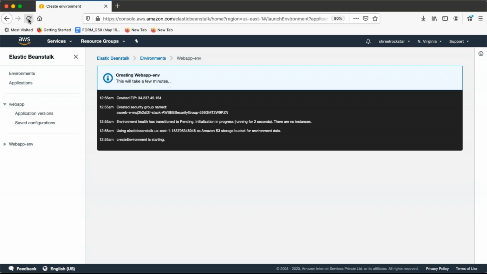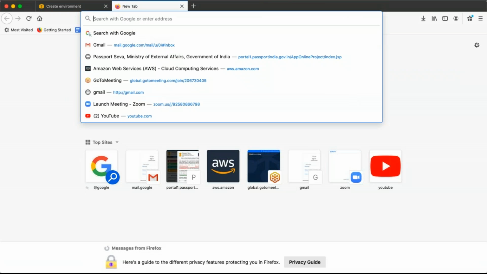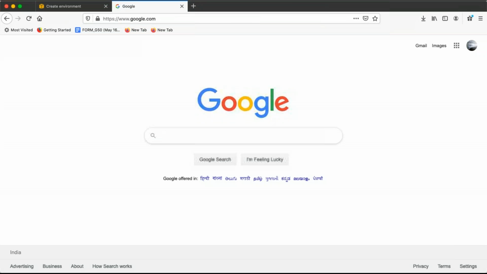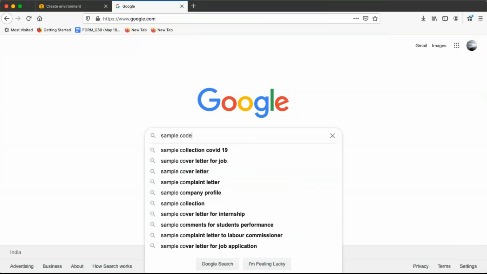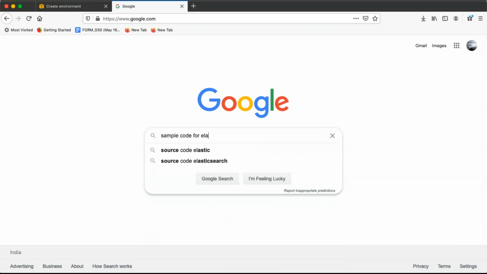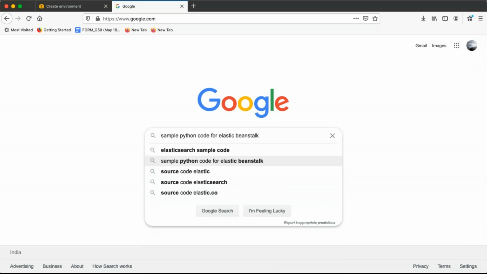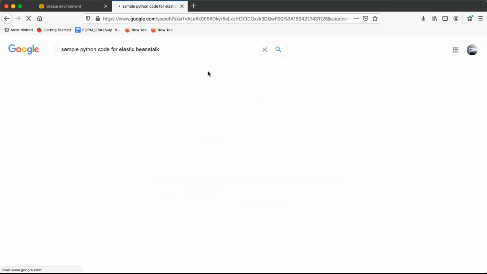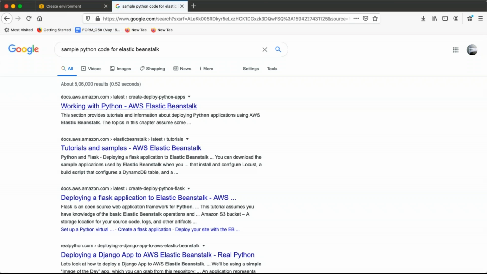Hi Dev. Yeah. In between, could you please show how to get the code from Google for this Elastic Beanstalk? There should be a lot of valuable samples. Sample code for Elastic, sample Python you can take, or Elastic Beanstalk you can take. So that will give us an understanding of what we are looking for.